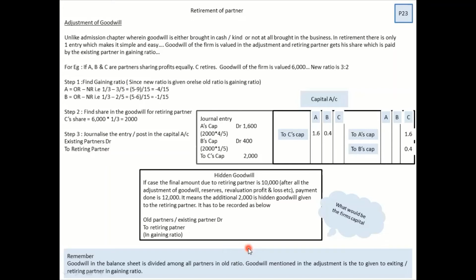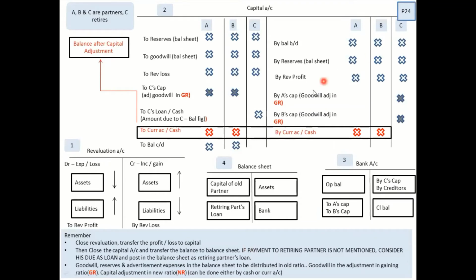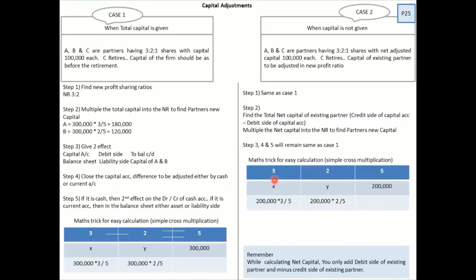Now let's move on to the next part, that is your comprehensive sum. In the comprehensive sum, again, you create revaluation, capital, and balance sheet. Now, this particular year, you don't have your capital adjustment. If it was there, I would have asked you to create a bank account as well. But at this point, you just have to create the three accounts: reval, capital, and balance sheet. Just exactly like we did in the previous chapters, we have to do this also. Apart from that, as I told you, goodwill would be a different entry which we learned.